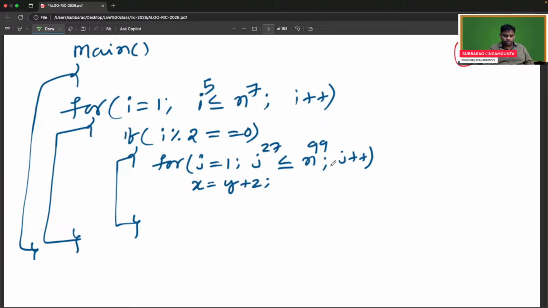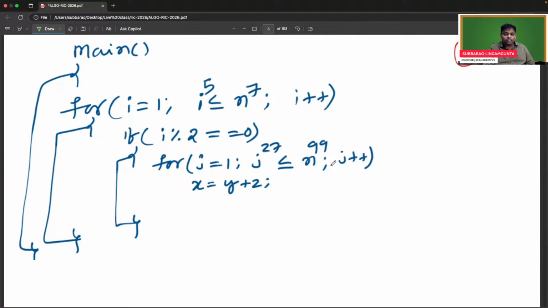Can you try this? Try this. What is the answer?